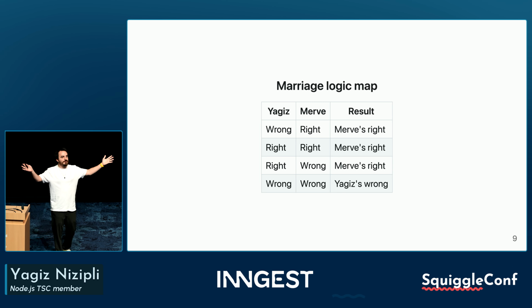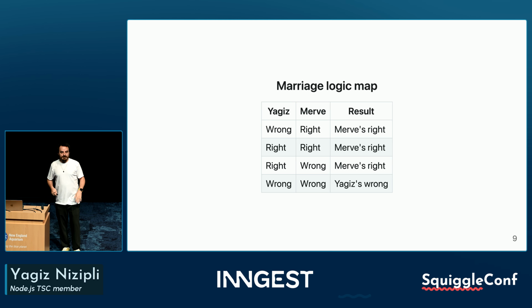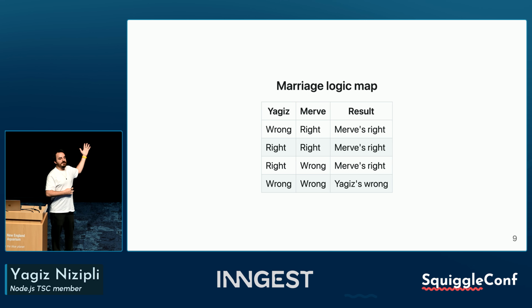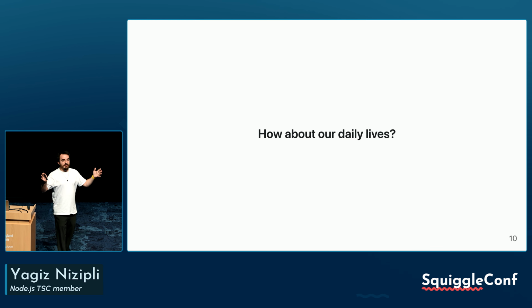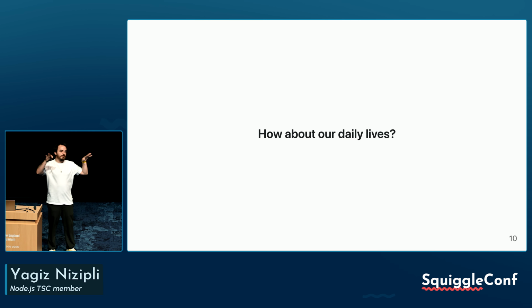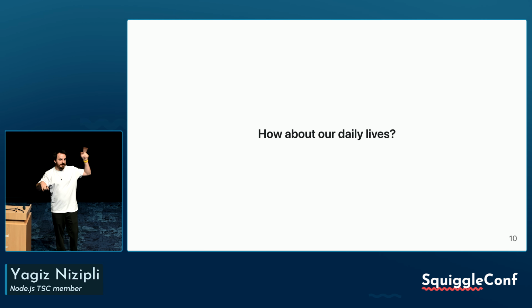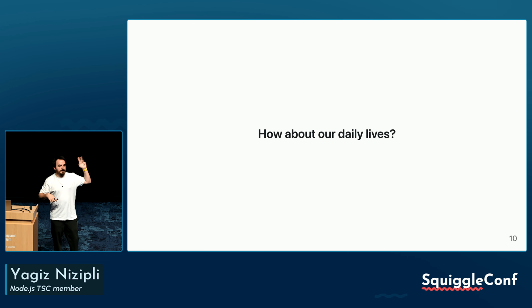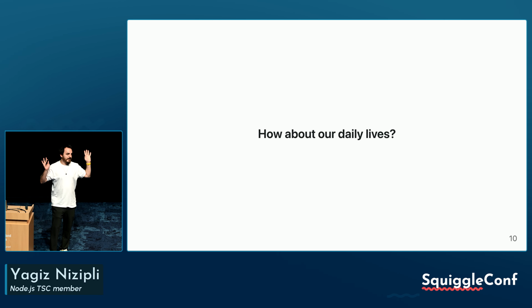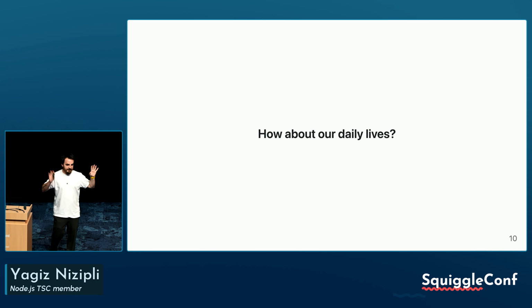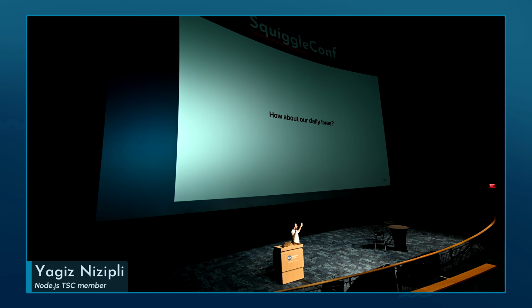This is my solution to happiness, and hence optimizing for marriage. So how about our daily lives? Before diving into this, I told you that there are three parts of optimization. One of them is marriage, one of them is kids. Kids, I have literally no way of optimizing. They're their own people, and they have their own life, so I'm not going to dive into that. I couldn't solve that until now because I have a 15-month-old. Let's do that in 10 years, and maybe I will give some insights there.